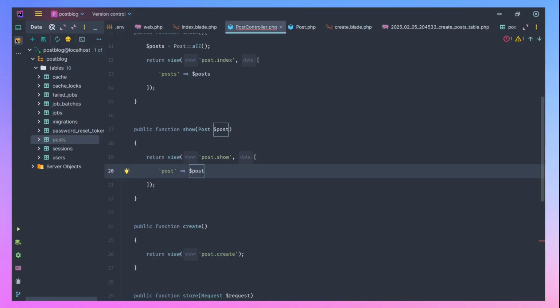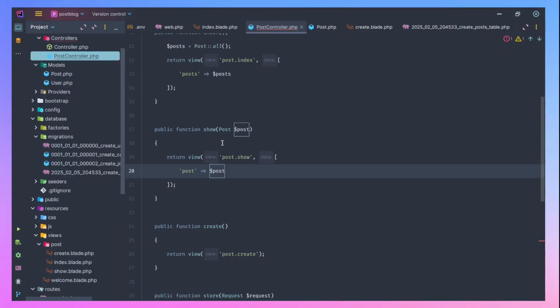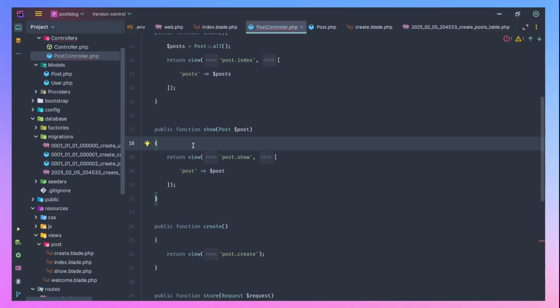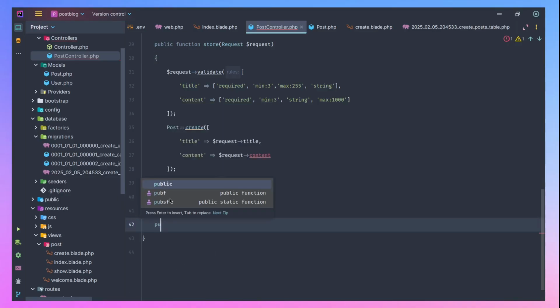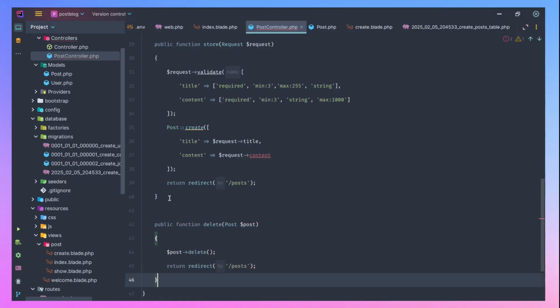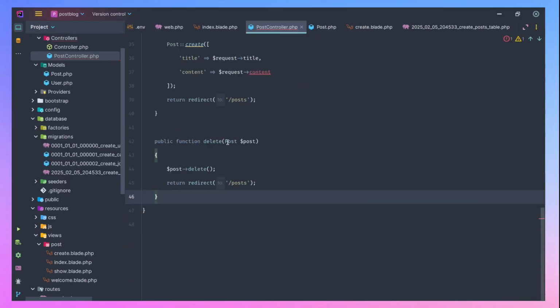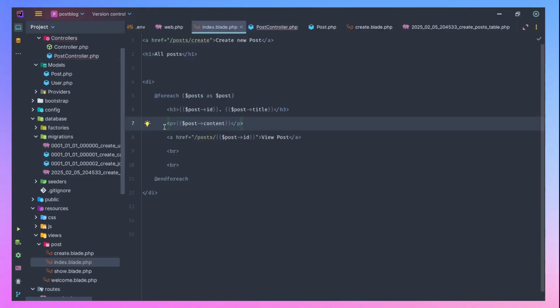So now I want to believe you are just following up with what we are doing here. So now the next thing we have to do is the delete. That is how you can delete a post. So public, then delete a post. Since we are using route model binding, we can just go this way. So let's go back to our index, and we want to delete a post here.